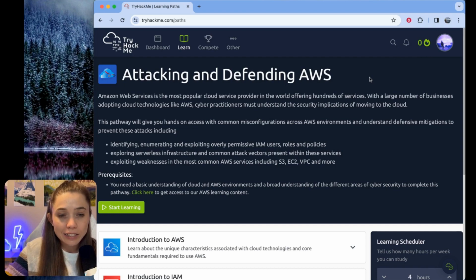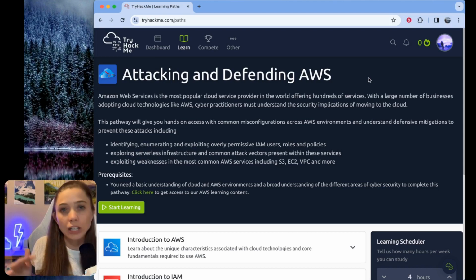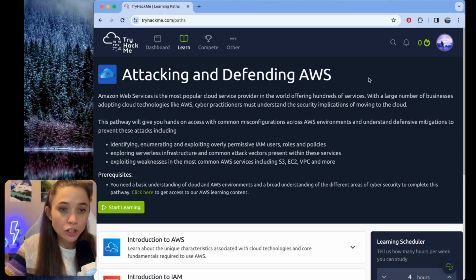Here's the Attacking and Defending AWS learning path. I believe that TryHackMe originally rolled this learning path out for businesses, and then they fairly recently released it for individual subscribers to play through as well. It is an extra subscription on top of the TryHackMe subscription, and it's significantly more expensive than regular TryHackMe, which I also subscribe to. So maybe if you're thinking about it, this video will give you some insight onto if you want to take the plunge.